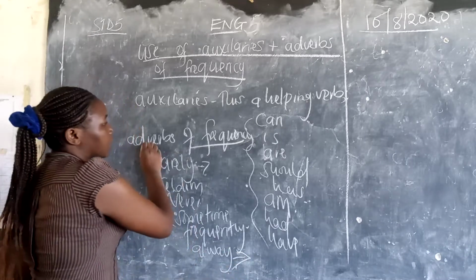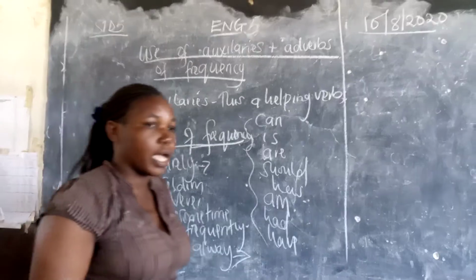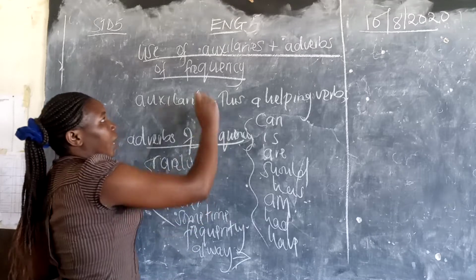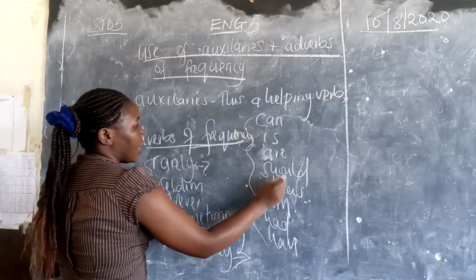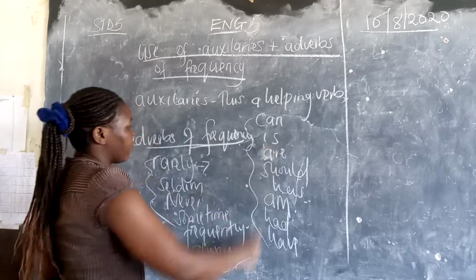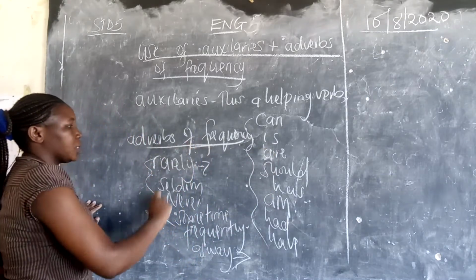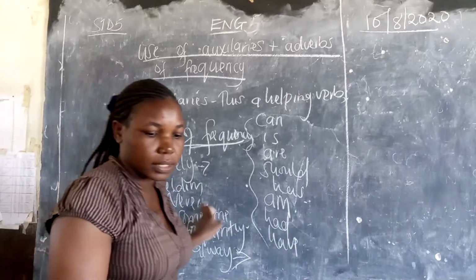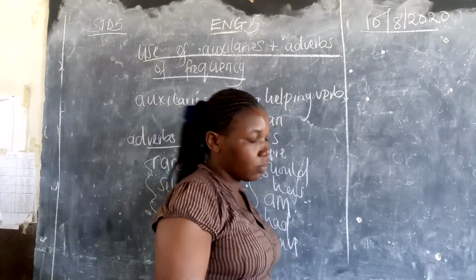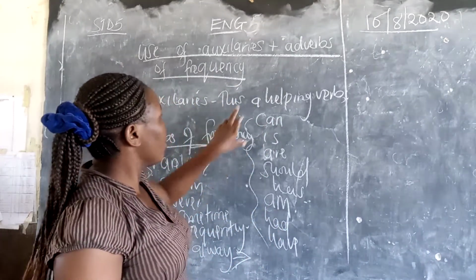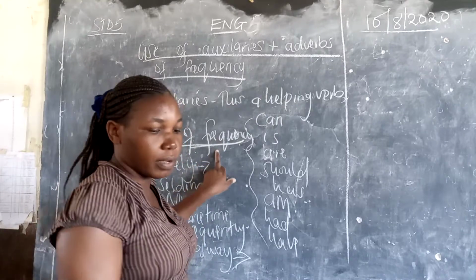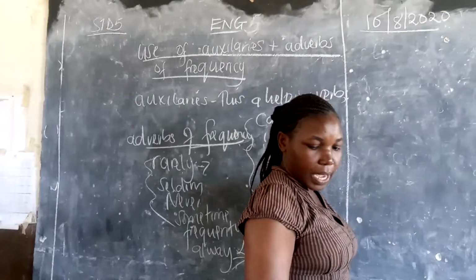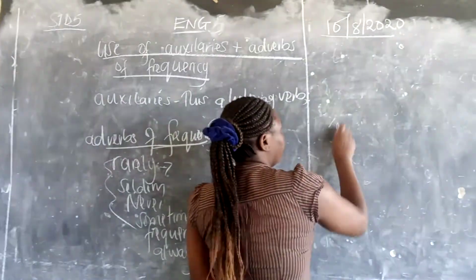So these are just examples of adverbs of frequency, and we had already talked about them. We are just going to add these auxiliaries, which are the helping verbs, plus adverbs of frequency. They are not all of them, but just some. I'll give you a sentence. We are going to see this example: auxiliaries plus adverbs of frequency in a sentence. Here is the example: Joy has rarely completed her homework.